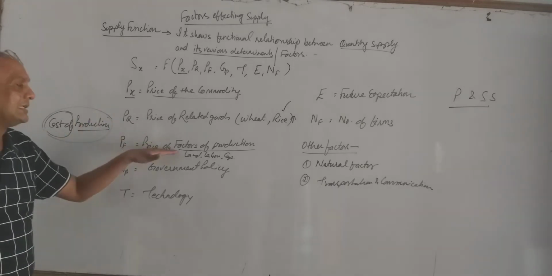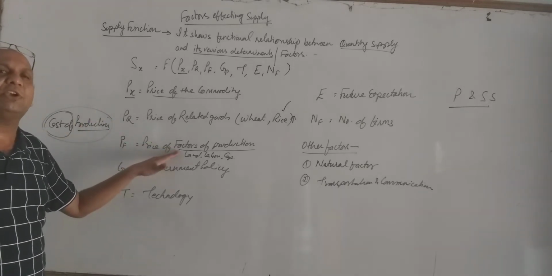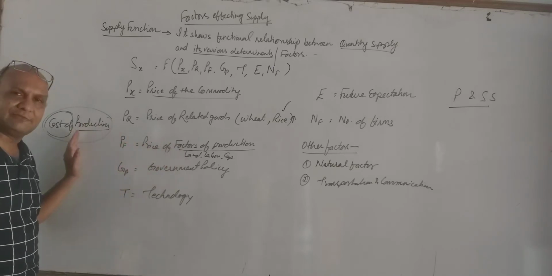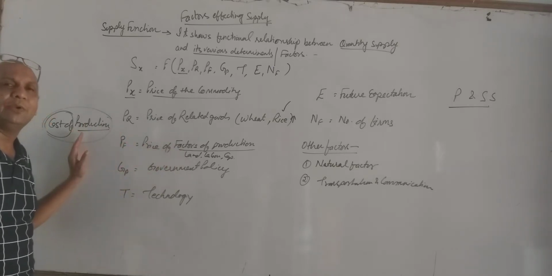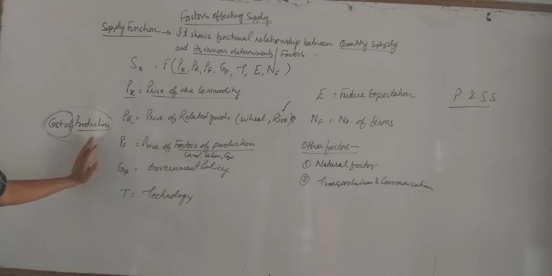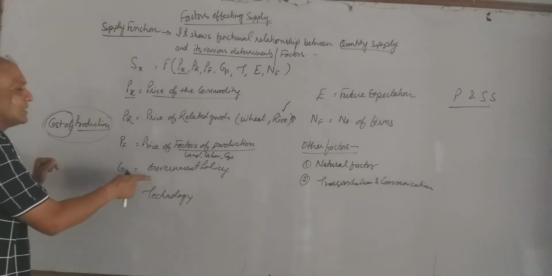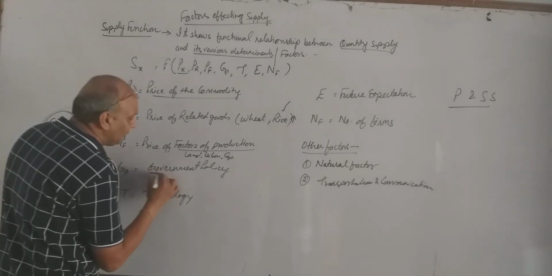But the reverse is the case. If the price of factors of production reduces, then the cost of production will go down, and it will increase my profit margin. So definitely I am going to sell more and more. Next, government policy. What are the government policies?